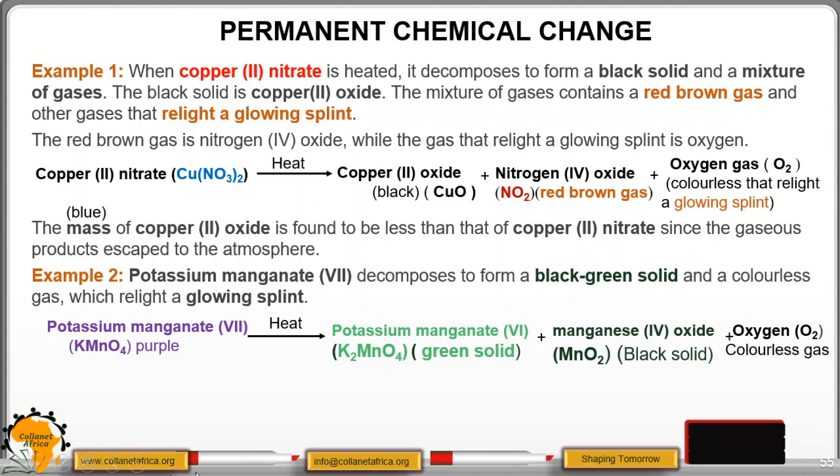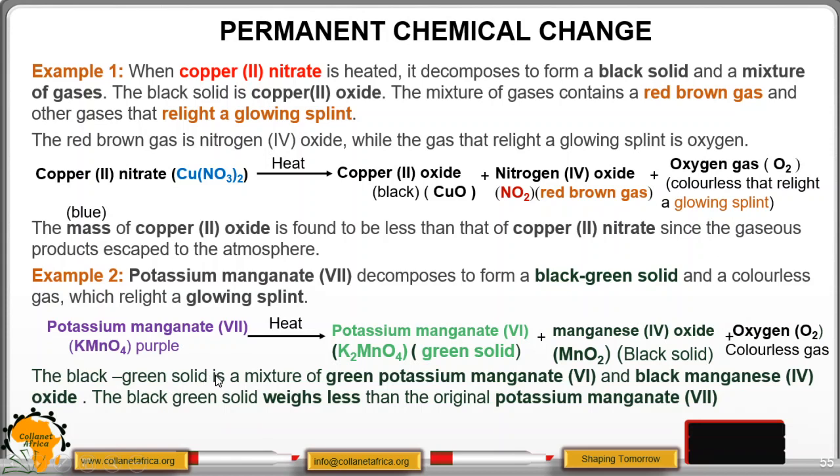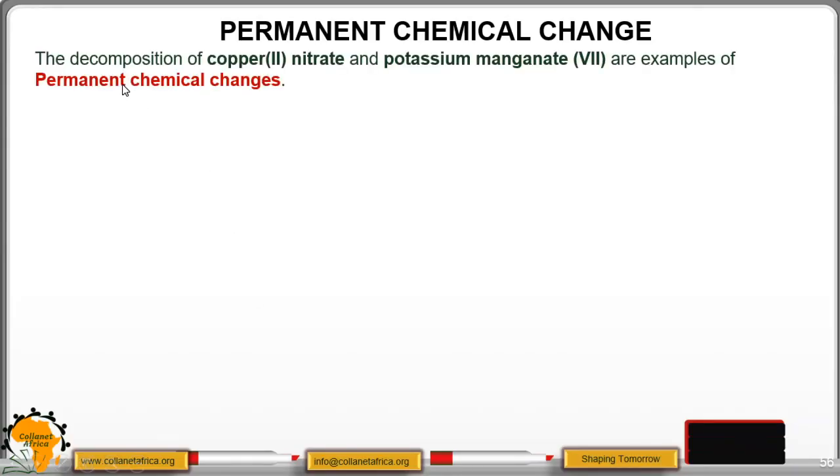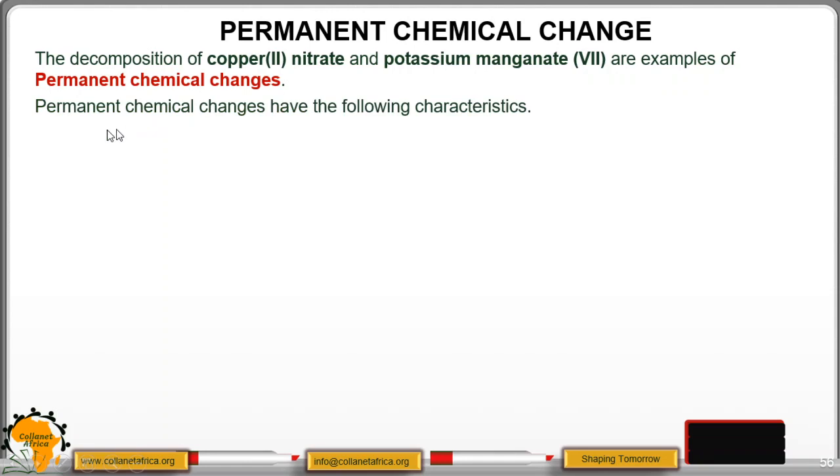The black-green solid is a mixture of green potassium manganate 6 and black manganese 4 oxide. The black-green solid weighs less than the original potassium permanganate 7. In permanent chemical change, the decomposition of copper nitrate and potassium permanganate 7 are examples of permanent chemical changes. Permanent chemical change has the following 4 characteristics.